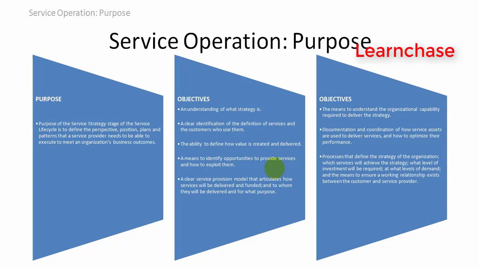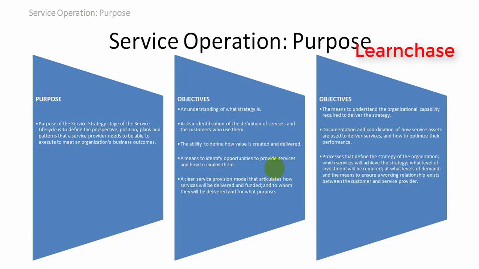A clear service provision model articulates how service will be delivered and funded, to whom it will be delivered, and what the purpose is. These are the objectives that we have to keep in mind when we are making the strategy.